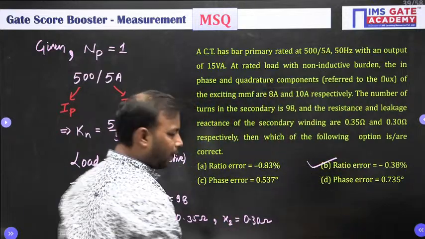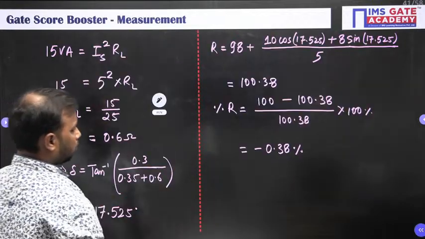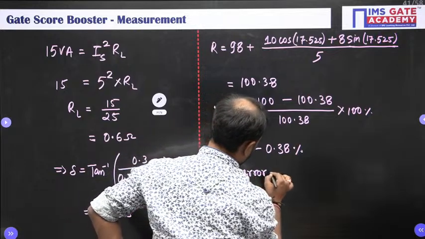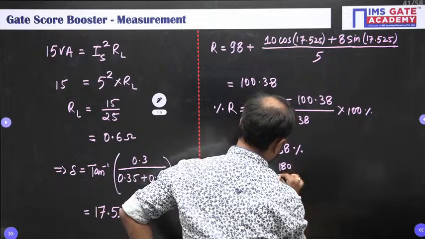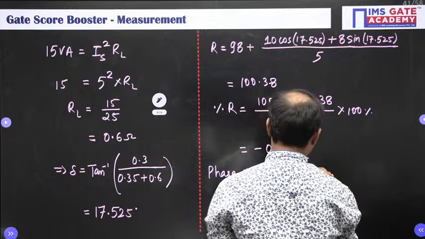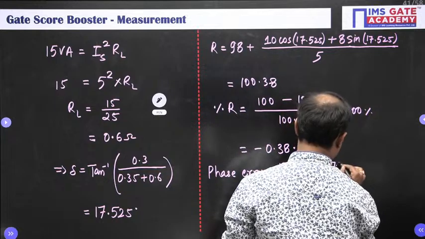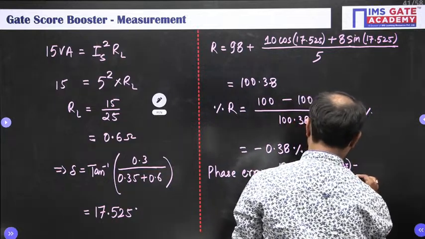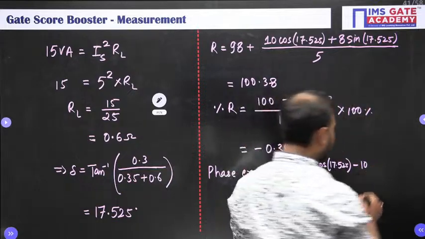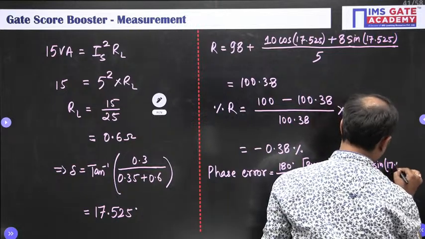Now come to the phase error. We have the formula for the phase error here. So phase error is equal to 180 degree upon pi into Im cos del, so 8 into cos 17.525, minus Is sin del, or Ic sin del, 10 into sin 17.525, divided by nIs.